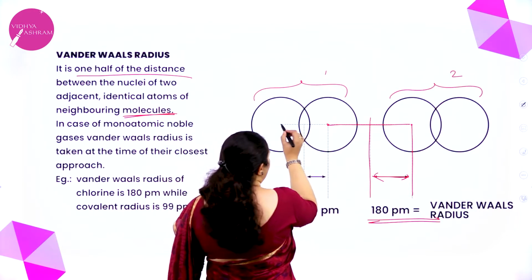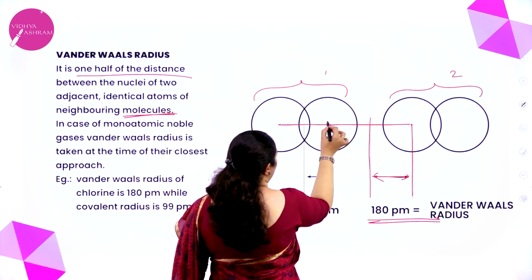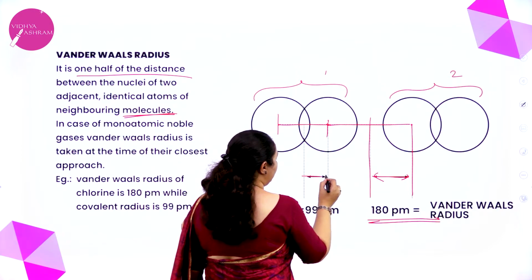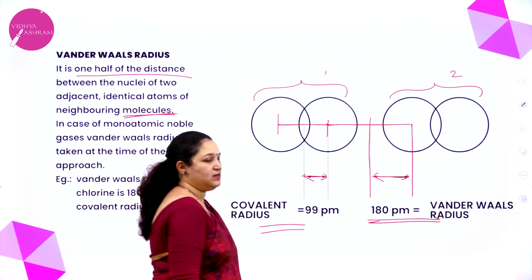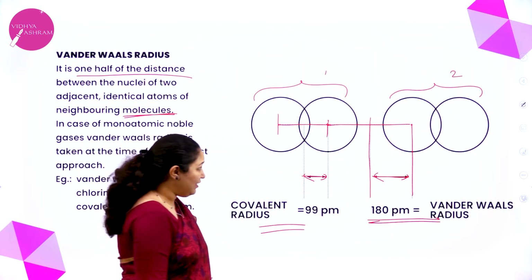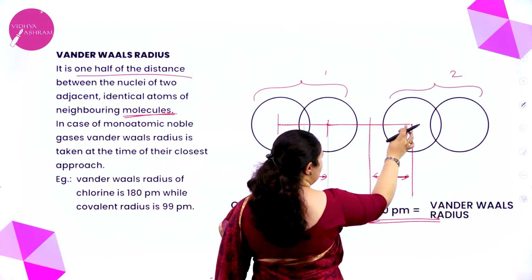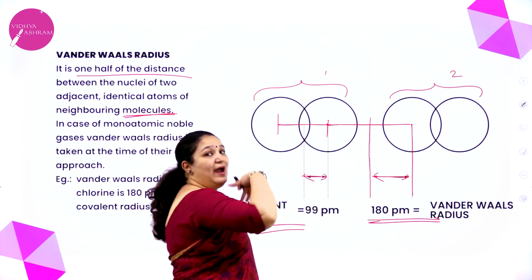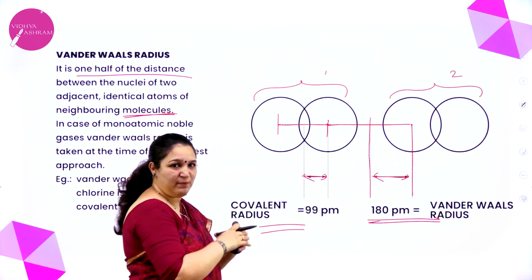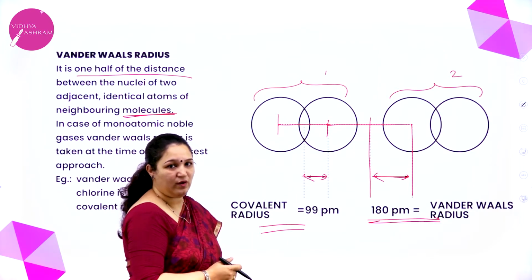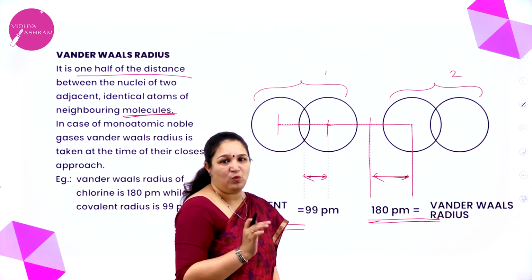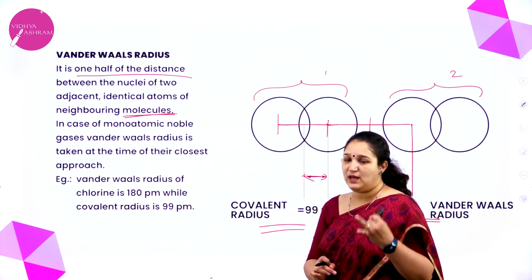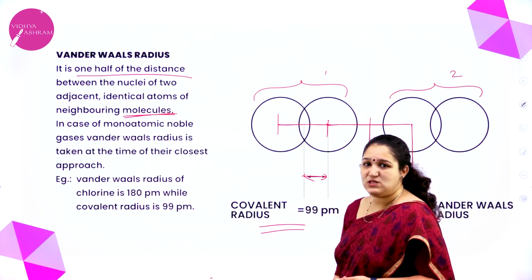Now if I take this and this, that is the internuclear distance, half of that is the covalent radius. This also is an internuclear distance, but not of the same molecule. It is between two adjacent molecules. So that is van der Waals radius. I hope you have understood about covalent radius, metallic radius and van der Waals radius.